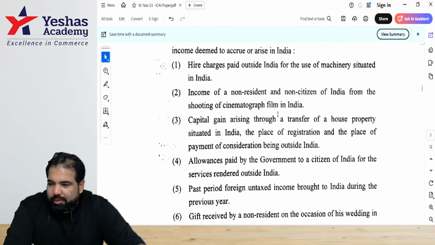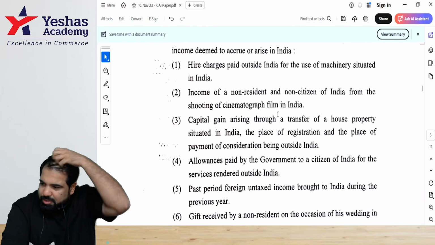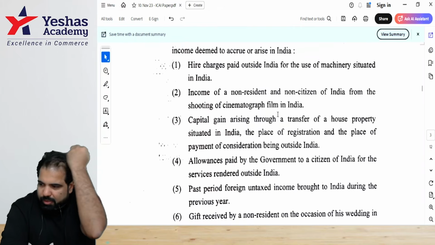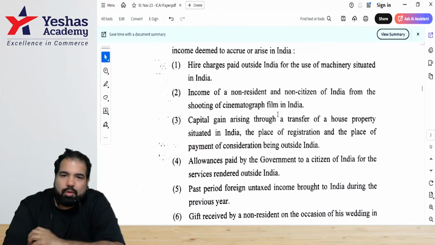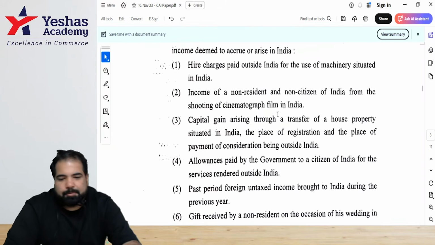Could you also share the drive link? Yes, I'll share the drive link. But what particularly are you looking out for? Because I have a drive link specifically created for the fast track batch as well. So let me know if there's something particular you're looking for, and I can put in the drive link.